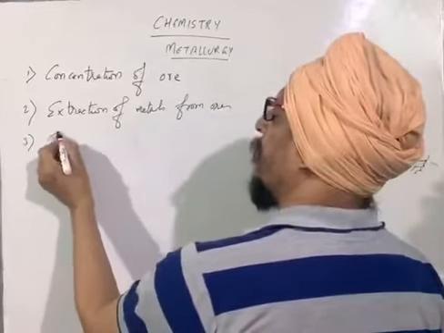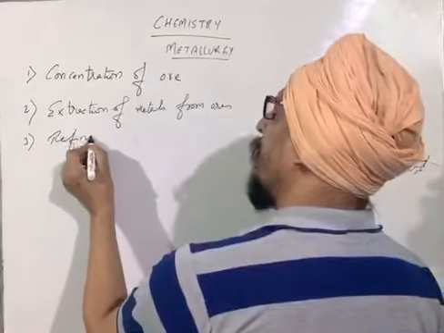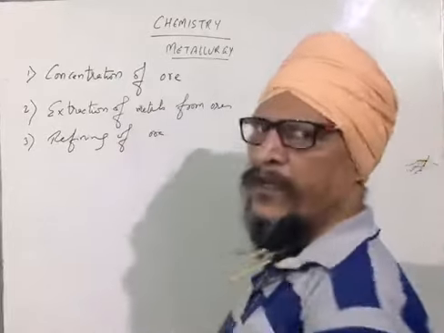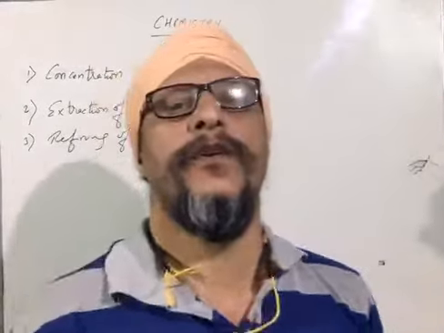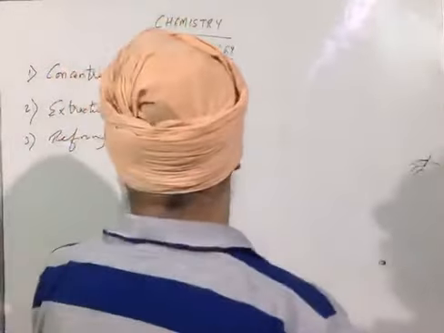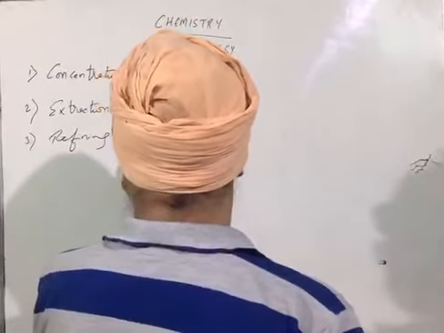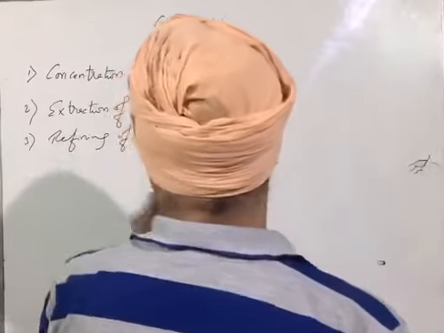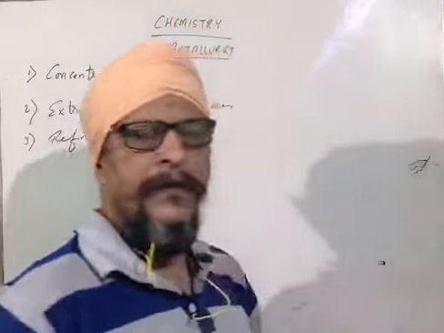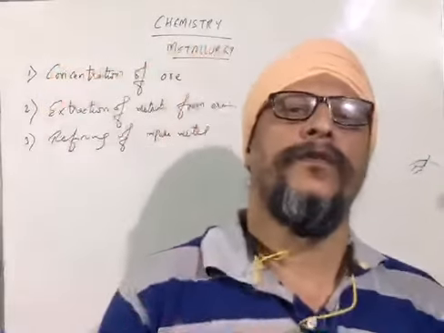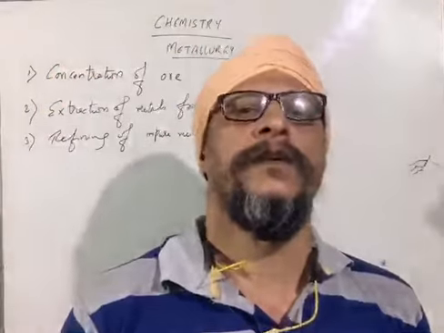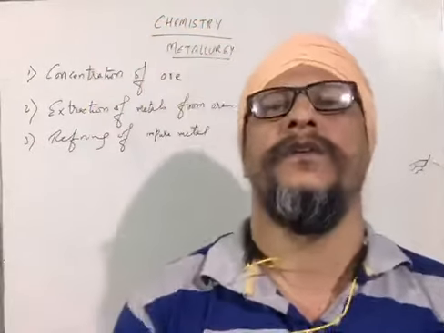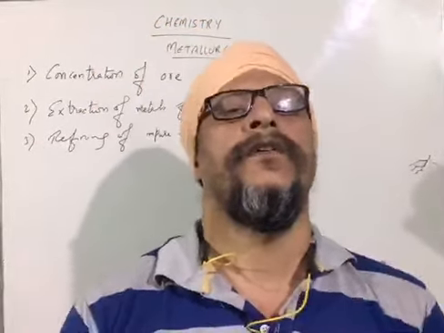And the third one is what? Refining of what? Metals, impure metals. Okay. Refining of impure metals. For the concentration of ore, there are various processes, namely gravity separation, flotation, and chemical process. So these are the various processes.